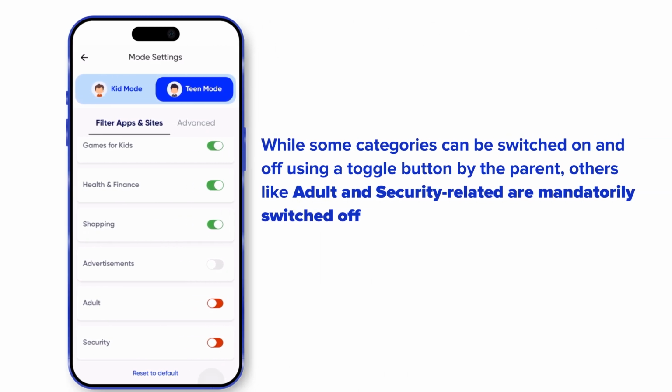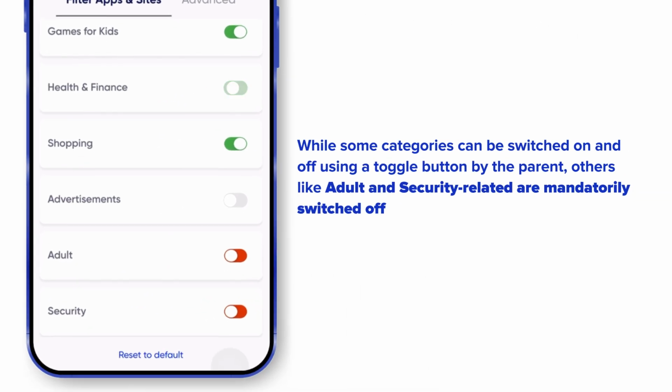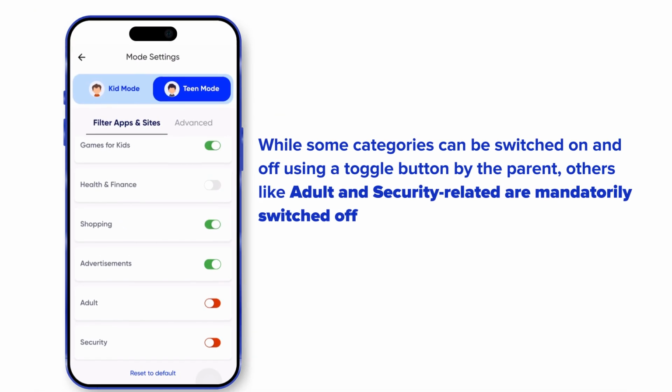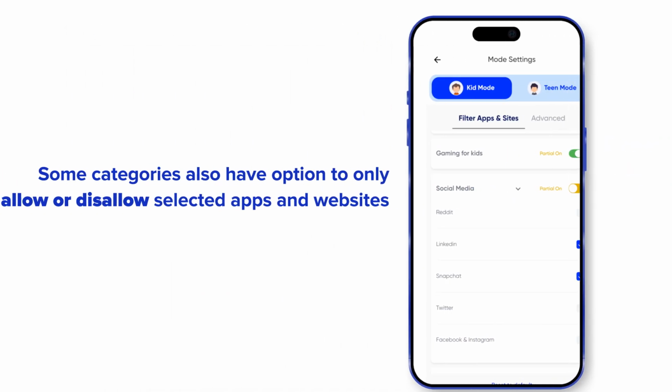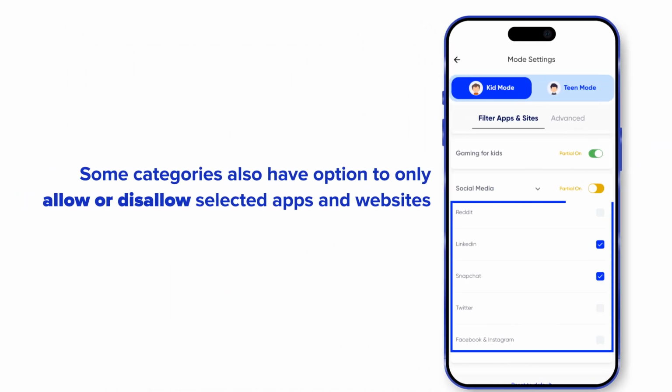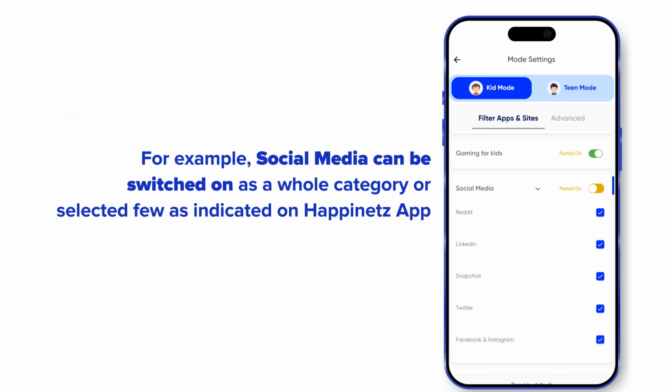While some categories can be switched on and off using a toggle button by the parent, others, like adult and security related, are mandatorily switched off. Some categories also have the option to only allow or disallow selected apps and websites. For example, social media can be switched on as a whole category or selected few as indicated on the Happiness app.